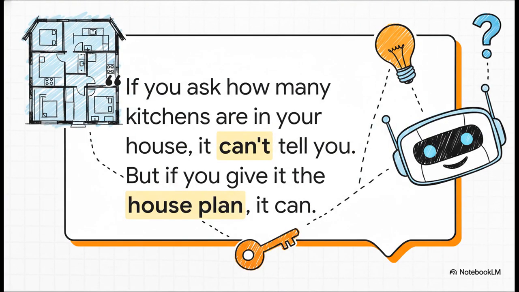But here's where it gets really interesting. This quote just nails the solution. Obviously, ChatGPT doesn't know anything about your house. Of course it doesn't. But what if you gave it the blueprint first? If you gave it that external information, suddenly it could answer your question perfectly. And that simple idea? Well, that's the key to everything.